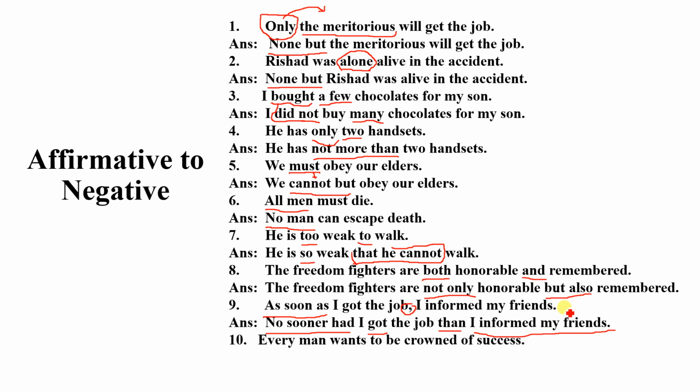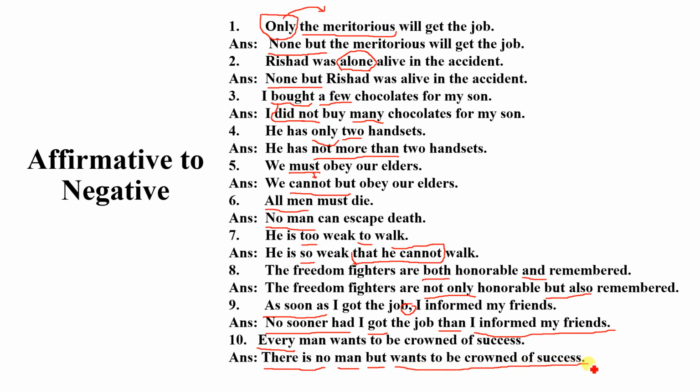And the last example of the class: every man wants to be crowned with success. Here the keyword is every, and we already know that instead of every we have to use there is no, and the noun is man, and after the noun you have to use but and the rest of the sentence. The rest of the sentence has no change.